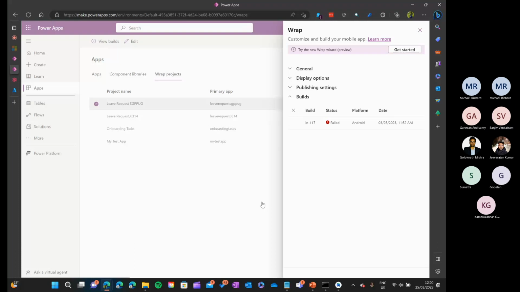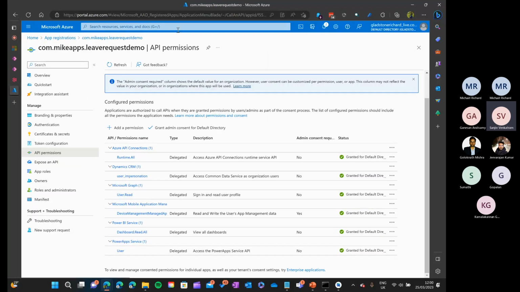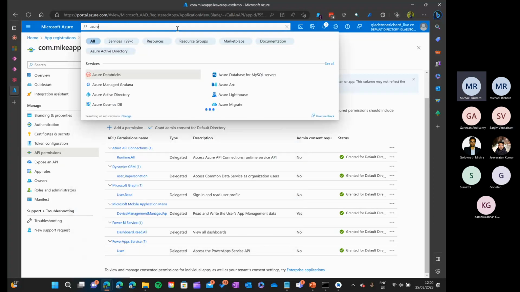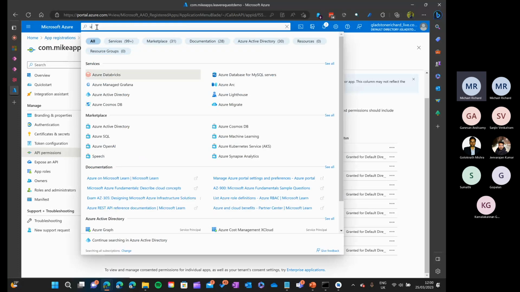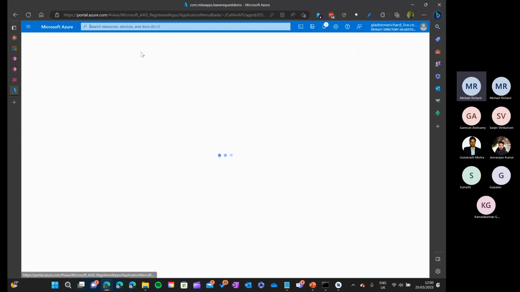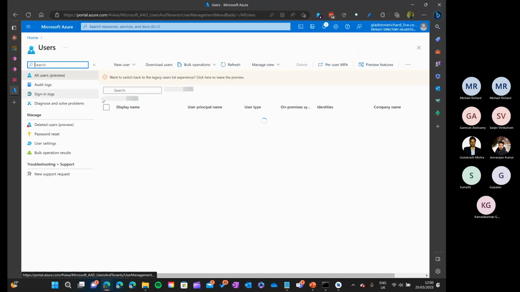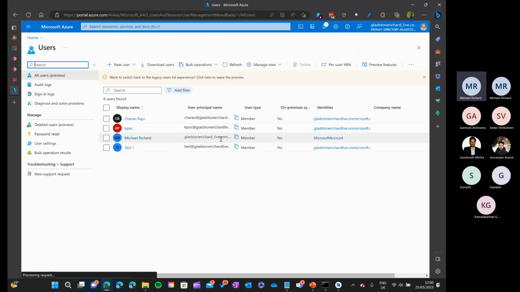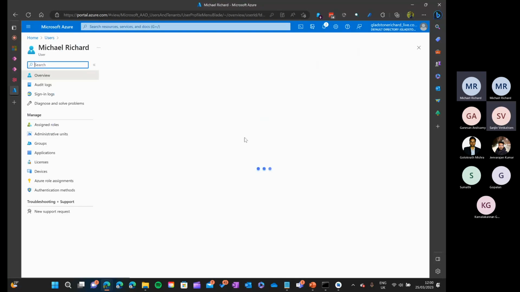But how does that work with Power Apps? Because on the Power Apps side, we would need a license for those people to access, right? Yes, you still need to give a license for them. They might be a guest, but they still go via the licensing model that is already there. If you see here, this is from my Azure tenant. Here I have added this person. My current account is a guest user from a Microsoft account. Basically, at Microsoft.com or at Outlook.com, I have added one user here. This guy is a guest user.